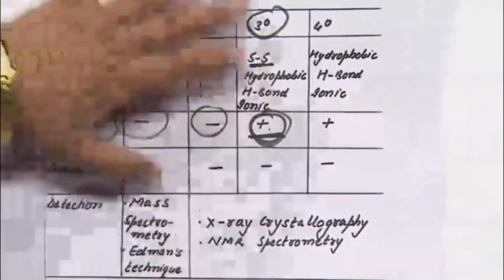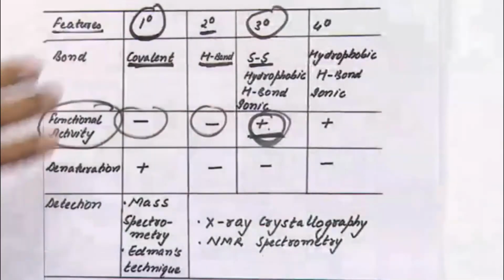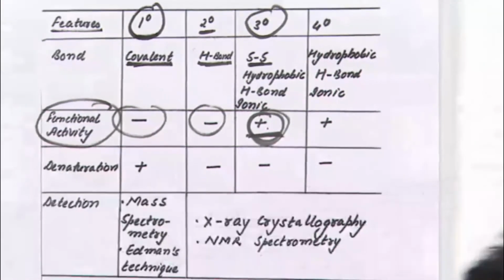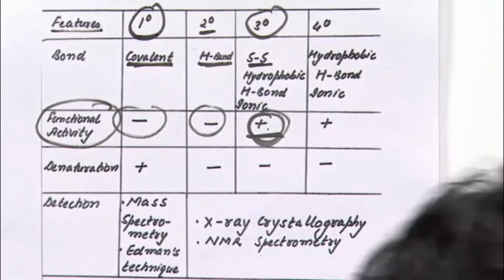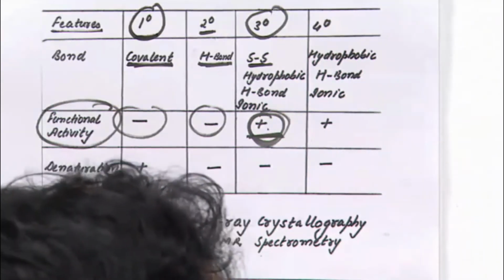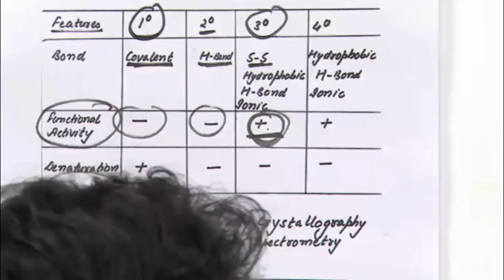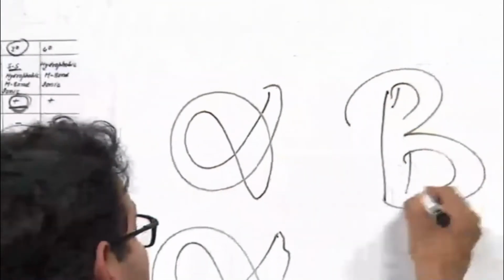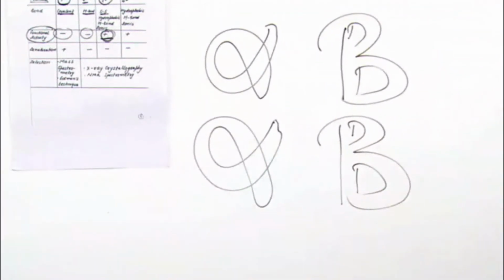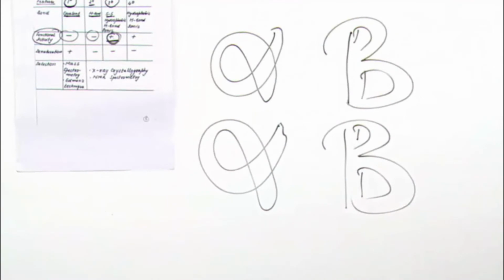Yes. Now we come to quaternary structure. You know hemoglobin? Hemoglobin has 4 globin chains: 2 alpha globin chains and 2 beta globin chains. Suppose this is hemoglobin.